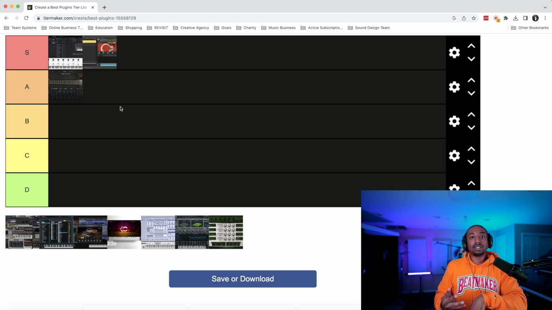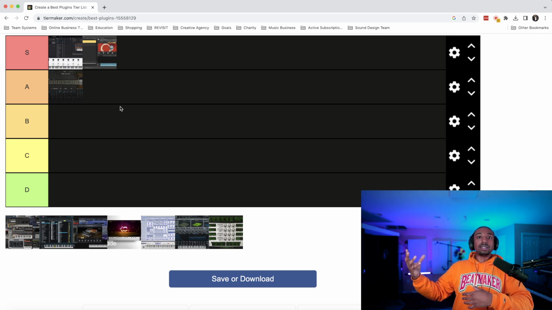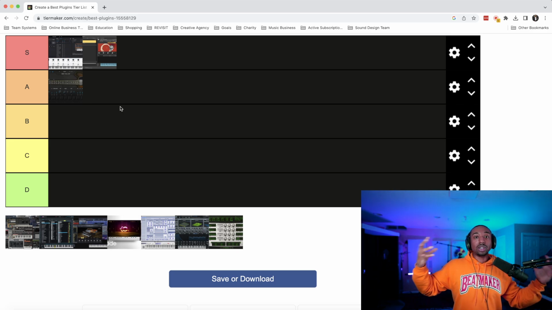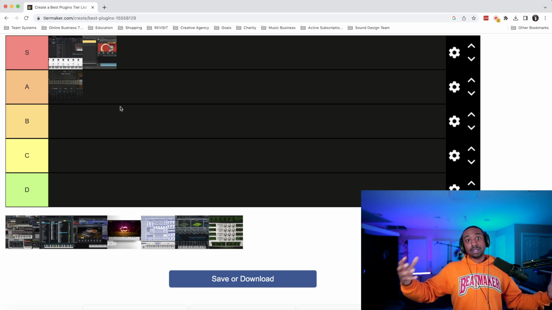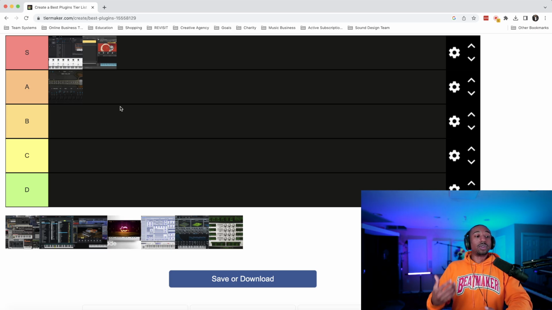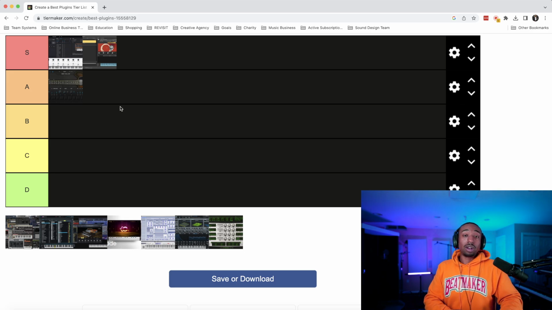Sound quality is the fourth measure here. Again, with Kontakt, you're going to get more organic sounds and more sounds that are sound designed to be good. You tend to get a higher sound quality out of Kontakt libraries that I've found. So for that reason, sound quality is S tier. This is why a lot of film score people use Kontakt for string libraries and all these really advanced, expressive libraries. They run it through Native Instruments Kontakt for that reason. So sound quality is supreme.